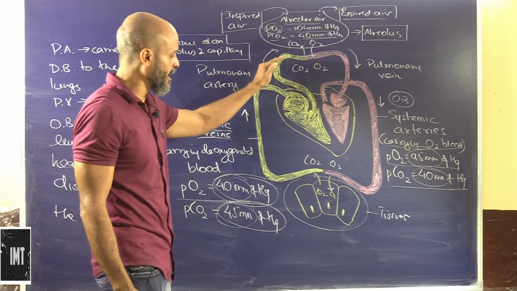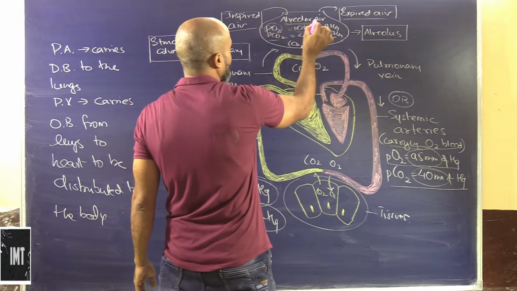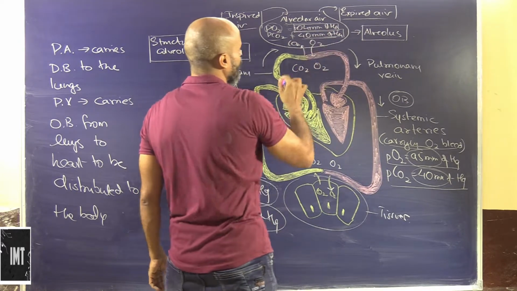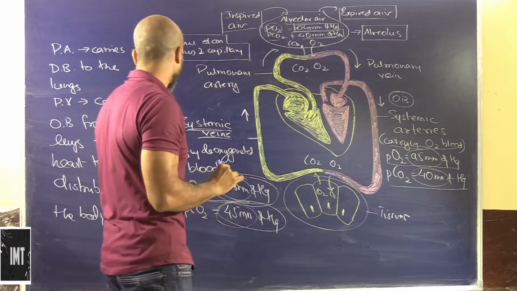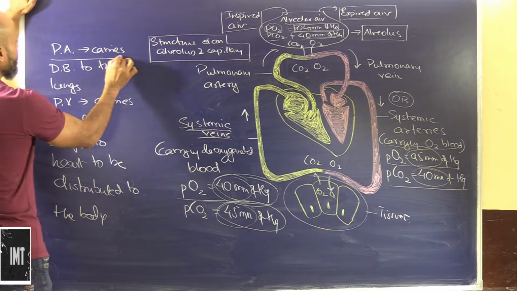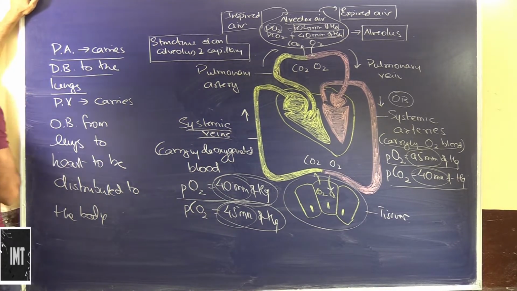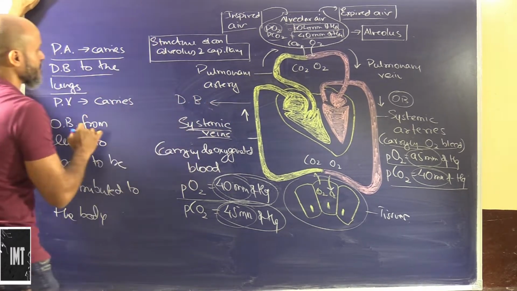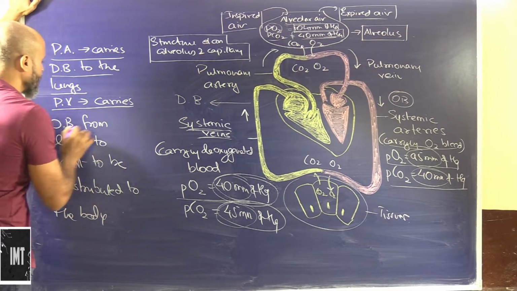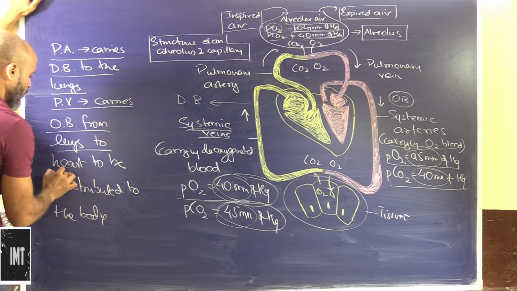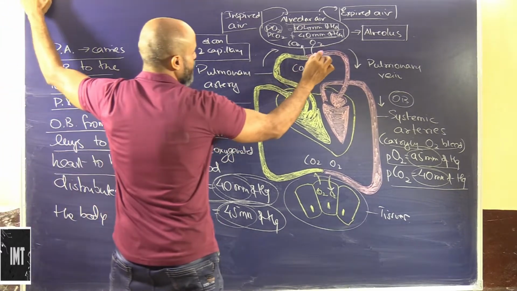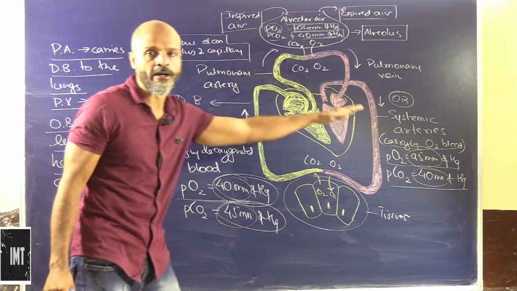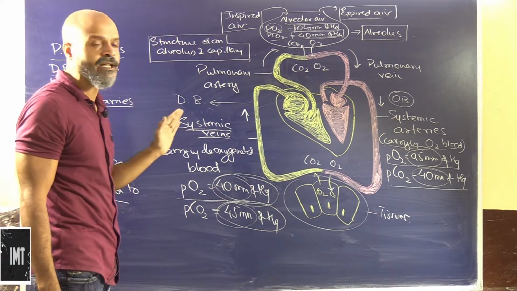So this is the pulmonary artery and let's look at this alveolar air. This is 104 millimeter of Hg and this is 40 millimeter of Hg, because of which carbon dioxide goes here and oxygen comes in. The pulmonary artery carries deoxygenated blood to the lungs. Pulmonary veins carry oxygenated blood from the lungs to the heart, to be distributed to the entire body. So this is how the entire distribution takes place.